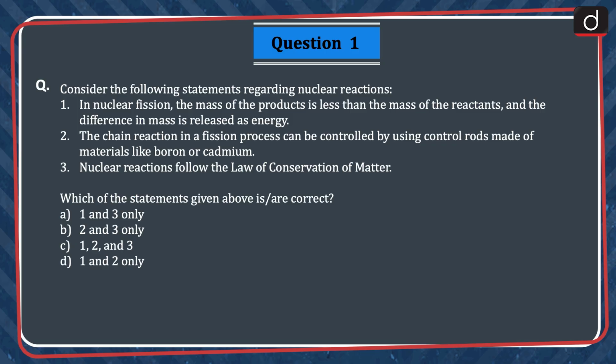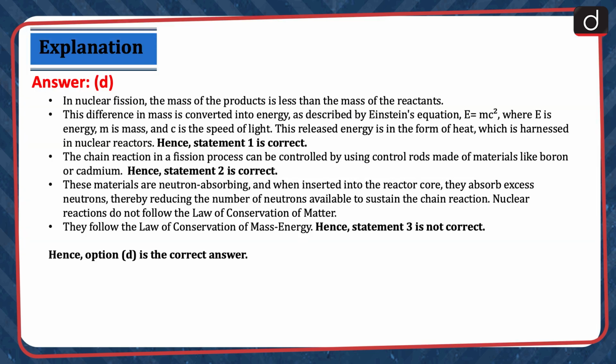Let's move on to question 1. Consider the following statements regarding nuclear reactions. 1. In nuclear fission, the mass of the products is less than the mass of the reactants and the difference in mass is released as energy. 2. The chain reaction in a fission process can be controlled by using control rods made of materials like boron or cadmium. 3. Nuclear reactions follow the law of conservation of matter. Which of the statements given above is correct or are correct? A. 1 and 3 only, B. 2 and 3 only, C. 1, 2 and 3, and D. 1 and 2 only. The correct answer is option D.